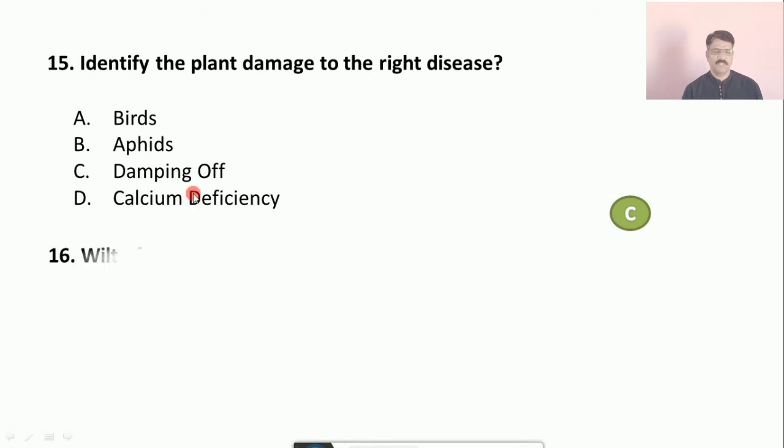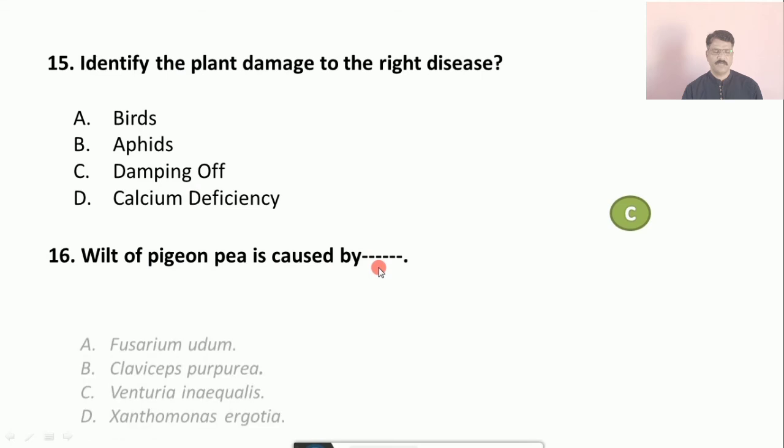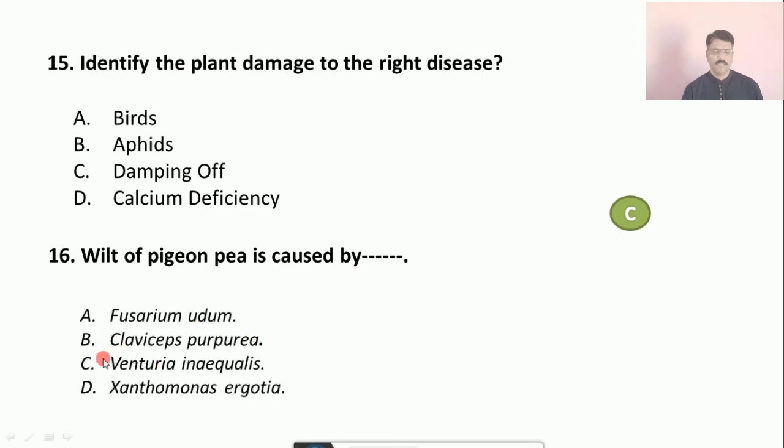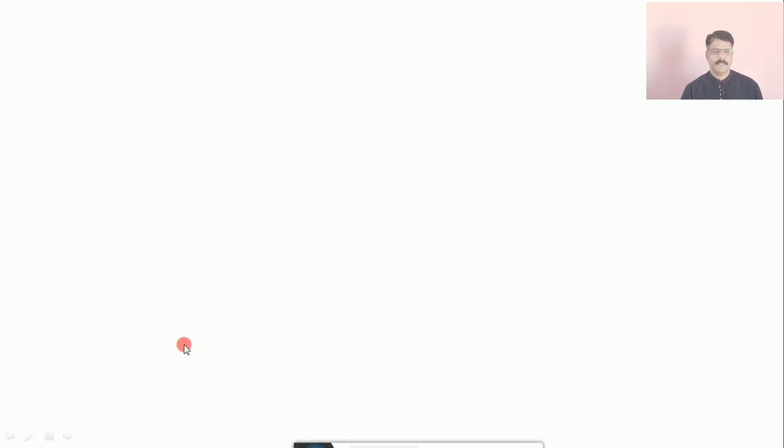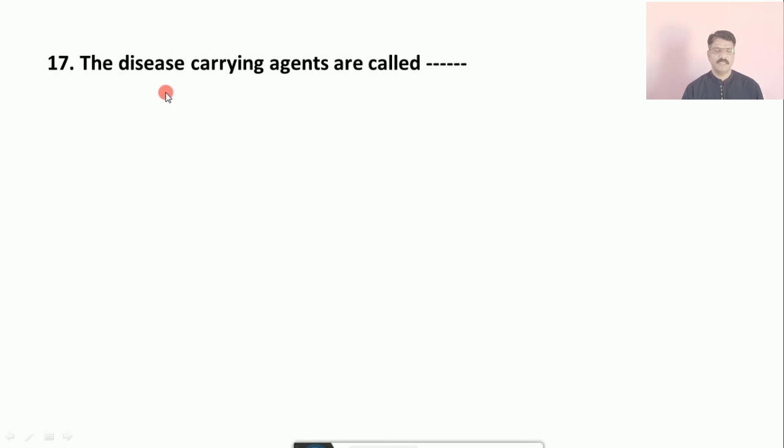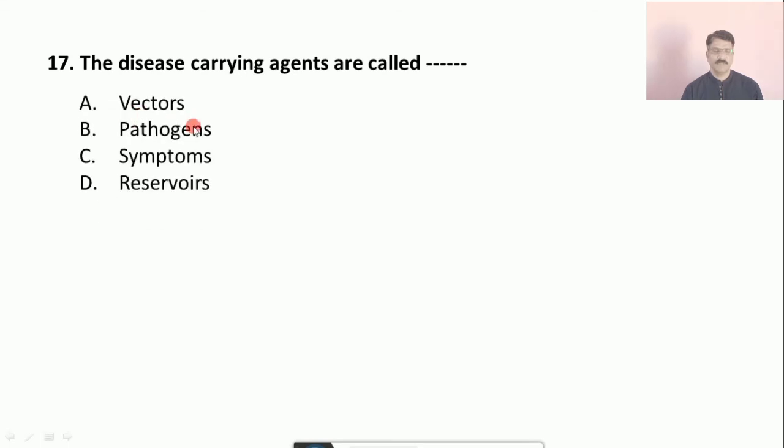Question number 16: Wilt of pigeon pea is caused by. The options are A. Fusarium udum, B. Claviceps purpurea, C. Venturia inaequalis, D. Xanthomonas aeruginosa. The correct answer is B, that is Claviceps purpurea. Question number 17: The disease carrying agents are called A. vectors, B. pathogens, C. symptoms, D. reservoirs. The correct answer is A, that is vectors.